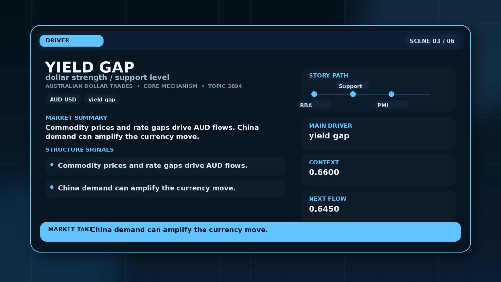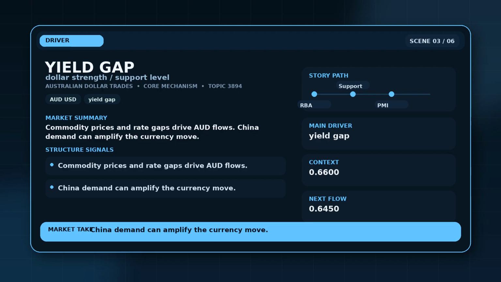The currency reacts to yield expectations, commodity demand, China data, and risk appetite. A hawkish RBA can support AUD, while a hold can disappoint. In plain English, commodity prices and rate gaps drive odd flows. China demand can amplify the currency move. That mechanism is why Australian dollar trades is more than a headline.